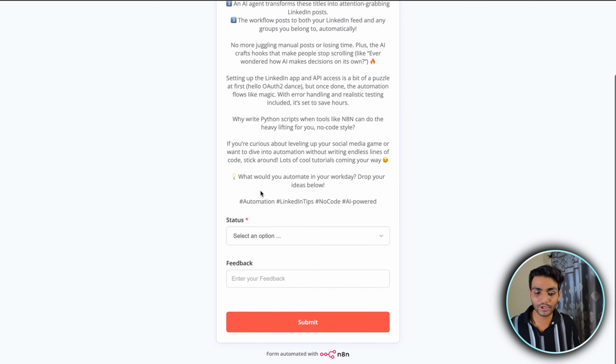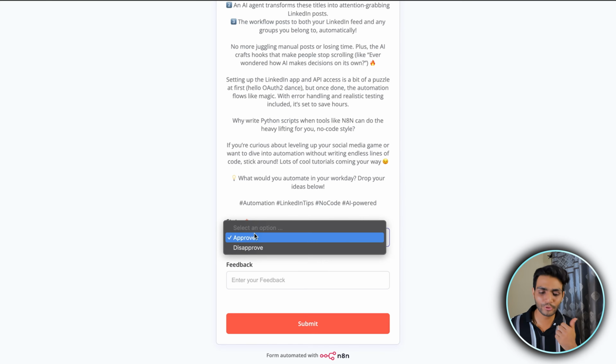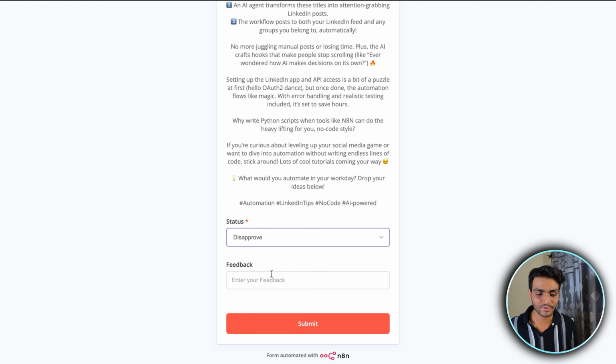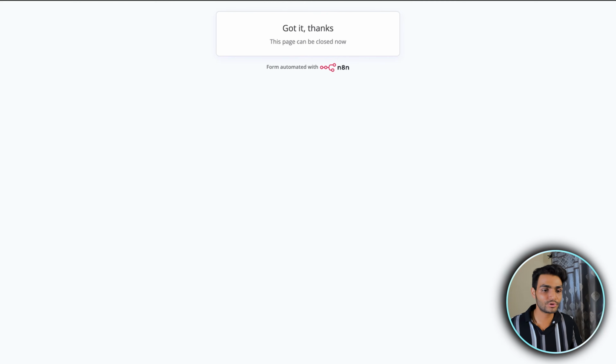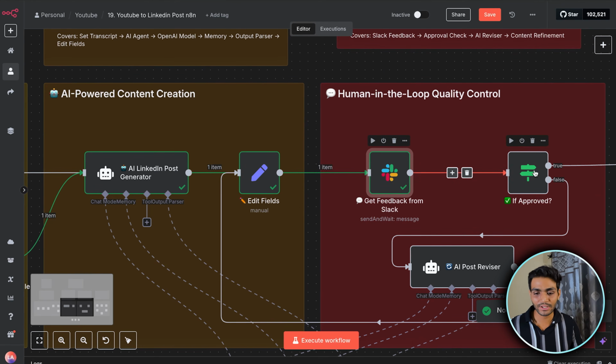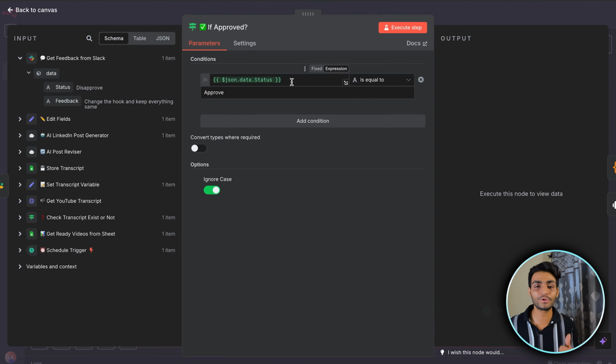Then we can come over here and click on the respond part, and whatever fields we selected are there. We'll be doing disapprove because we want to see that flow as well, and I'll be writing change the hook and keep everything same, and I'll submit it. If you go to the workflow, we can see it is passed over there. In the approved part, we are checking whether we are getting approved from the user or not. This time we are not getting approved, so it will go in the false branch.